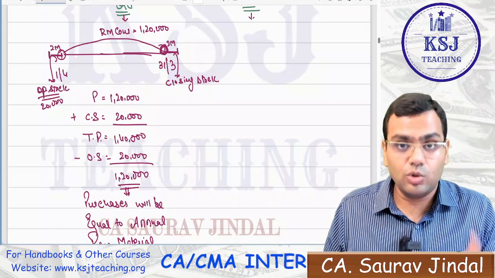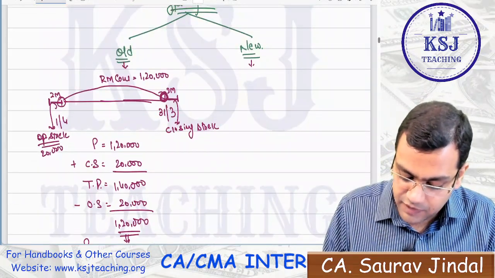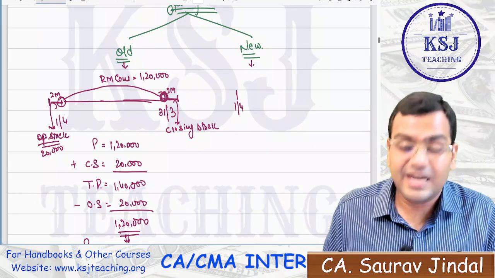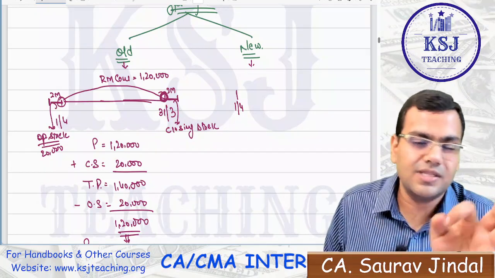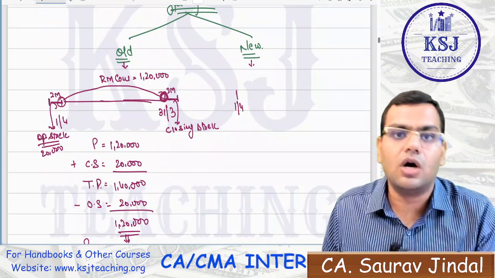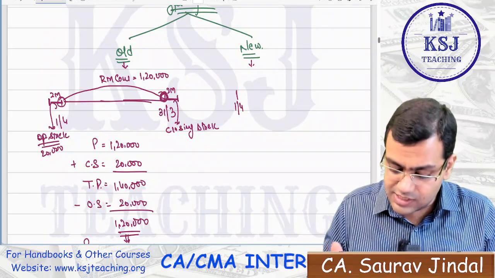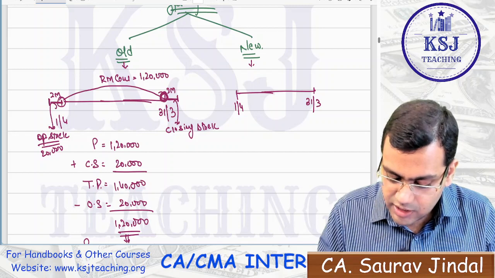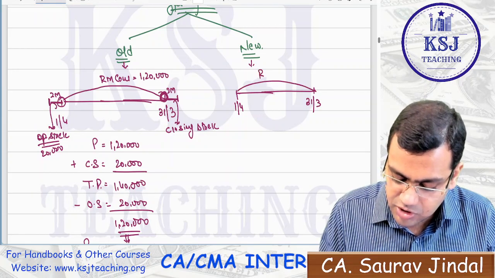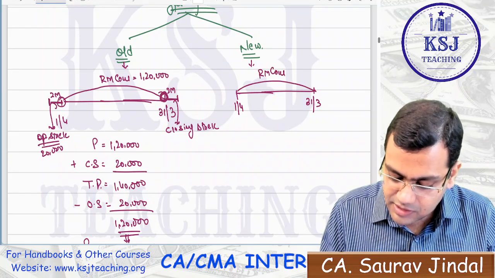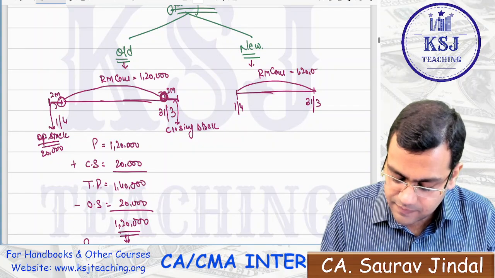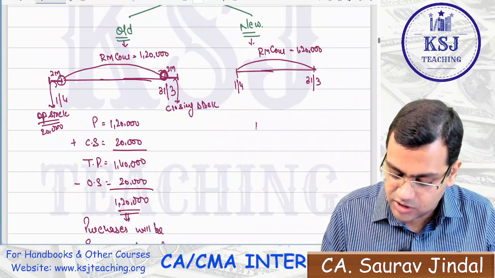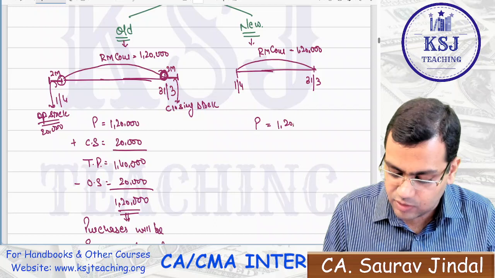Now, coming to the new firm. If it is a new firm, on 1st of April, it is going to start the operations. There is no stock, nothing. There is no opening stock. This is the firm that is going to start the operations, and at the end of the year, 31st of March, during this period, the RM consumption is the same. Let's say the RM consumption is 1,20,000. That means you will have to purchase equivalent to the consumption, 1,20,000.